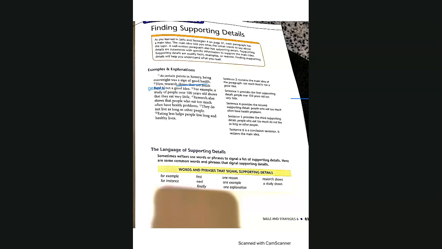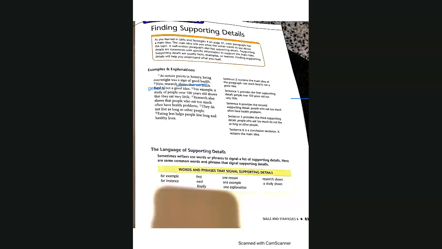Very interesting. Did you know that in the past, in history, being overweight, which means like sometimes we say fat, it's not very nice, but overweight was a sign of good health? When many people were poor, only the rich people could be heavy, could be overweight. So it showed that they were rich and they had enough money for food. So some people thought that was good, but now research shows that too much food is not a good idea.